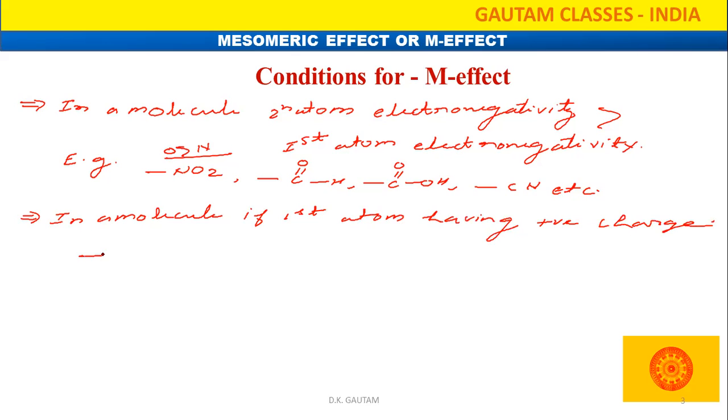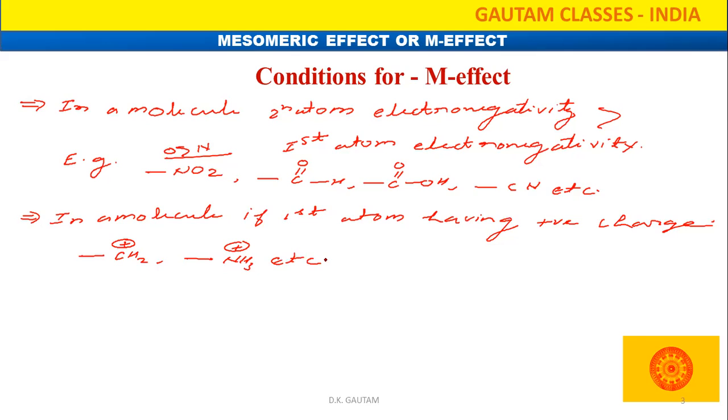So for example, if anywhere CH2 plus is present, definitely it is going to show the minus M. If something like NH3 plus is present, it is going to show the minus M. So such a group is going to show the minus M effect.